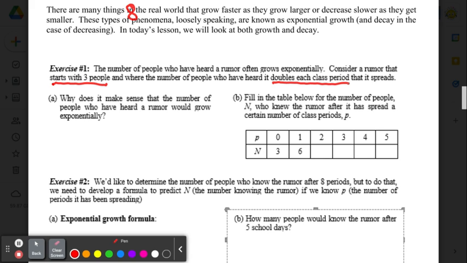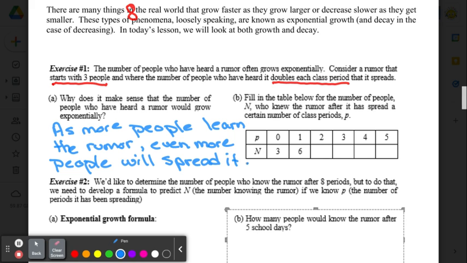So part A says, why does it make sense that the number of people who have heard a rumor would grow exponentially? Answer that question in Edpuzzle. Why does it make sense? The number of people who have heard a rumor would grow exponentially. Okay, so what I put, as more people learn about the rumor, even more people will spread it. They'll tell more people, and they'll tell more people. You may have written something else.